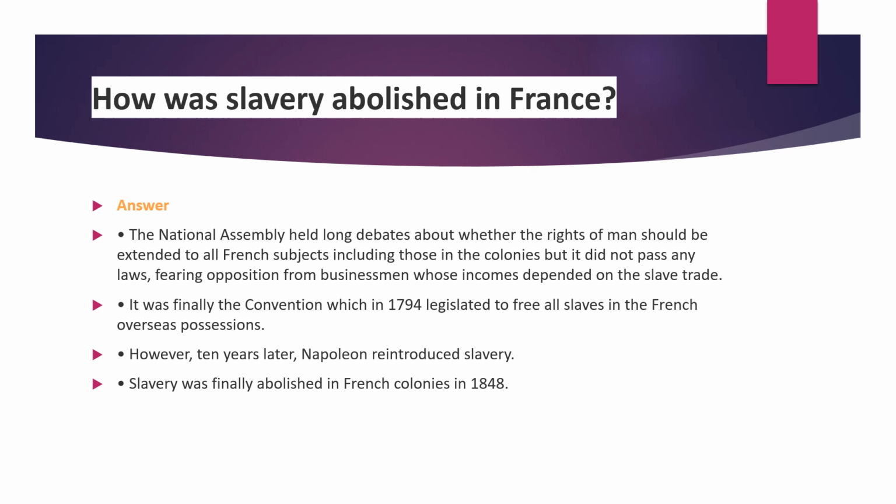However, 10 years later, who came? You know that one, the end of this French Revolution story, Napoleon came. Napoleon reintroduced the slavery system again. But finally, after a long struggle, slavery was abolished in French colonies in 1848. Yes. Shall we go to the next one?